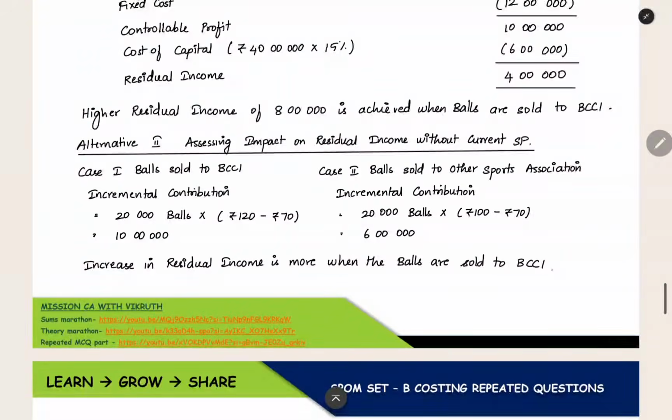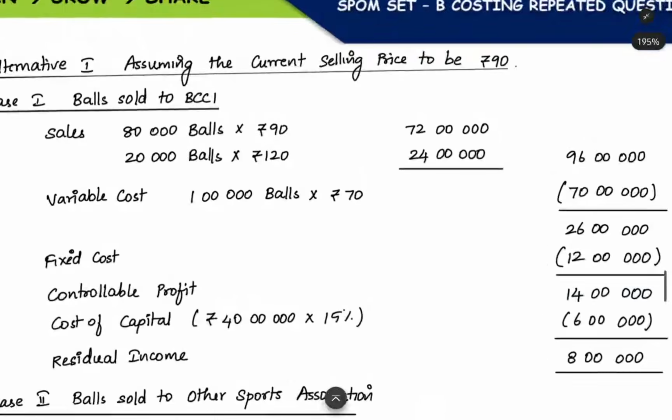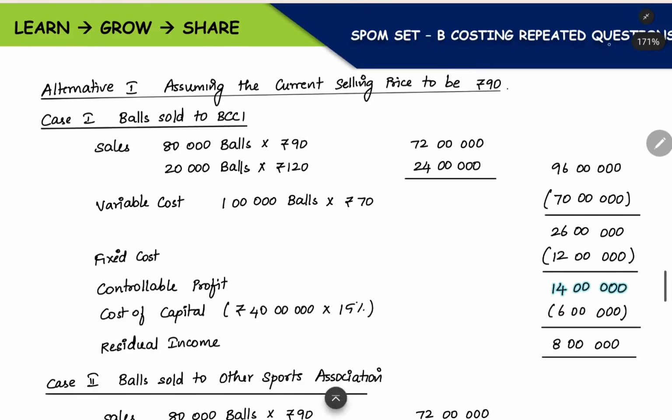We have to calculate the incremental things. We have to calculate the amount for the extra 20,000 balls alone. Here we calculated for the total of 80,000 units plus 20,000 units. But if we do not have the selling price, we can leave this out, and then we can calculate only for the additional 20,000 units which we are going to manufacture and sell.